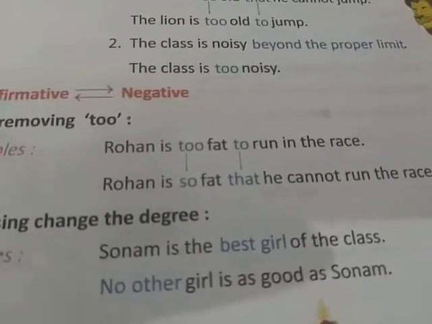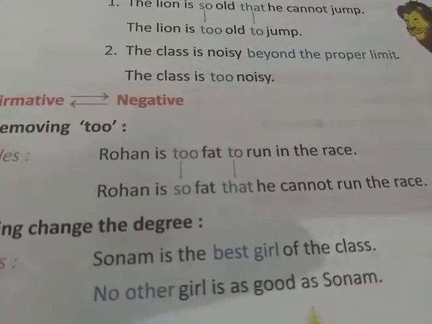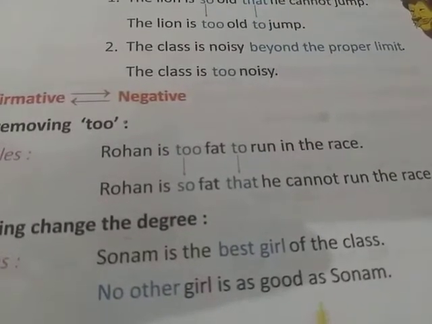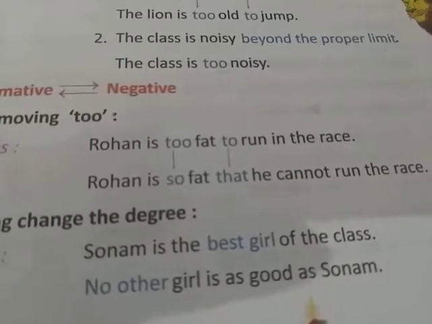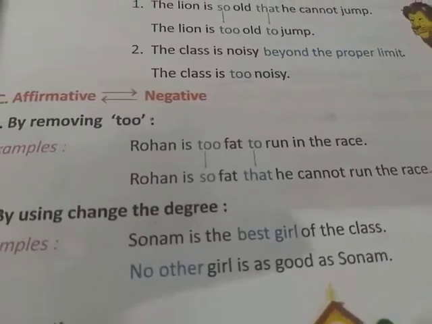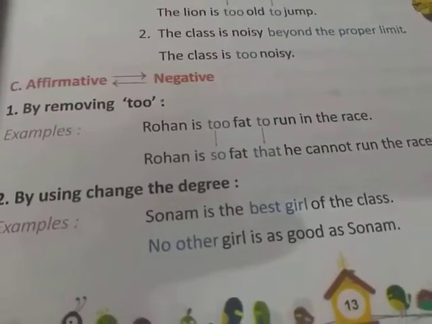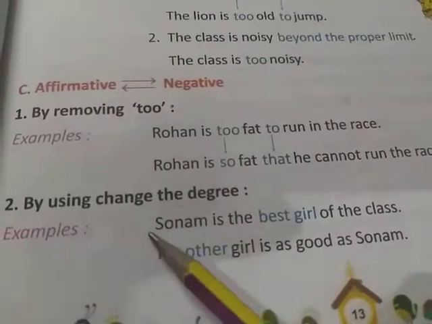Rohan is too fat to run in the race, and if you change it into a negative sentence, then Rohan is so fat that he cannot run the race. The same rule will be applied by using the change of degrees.